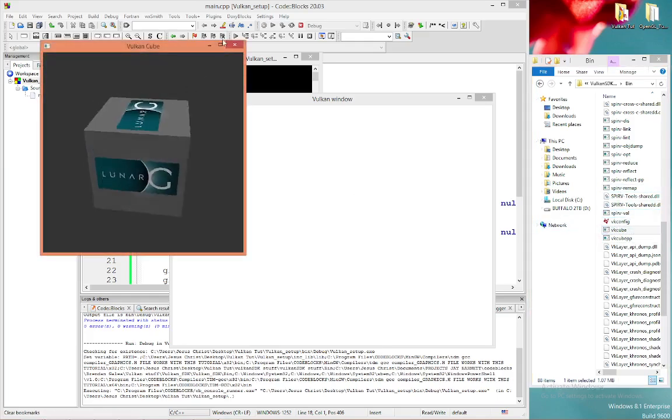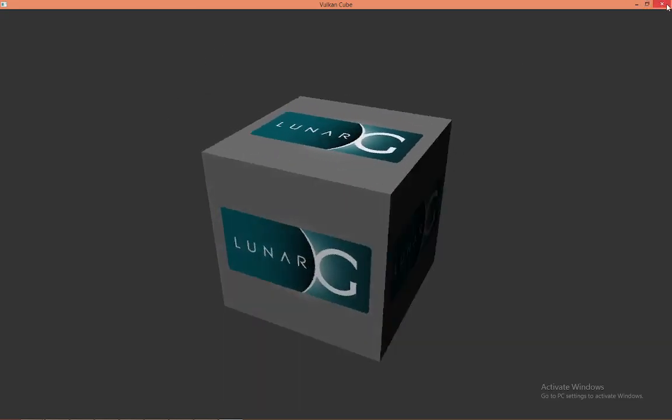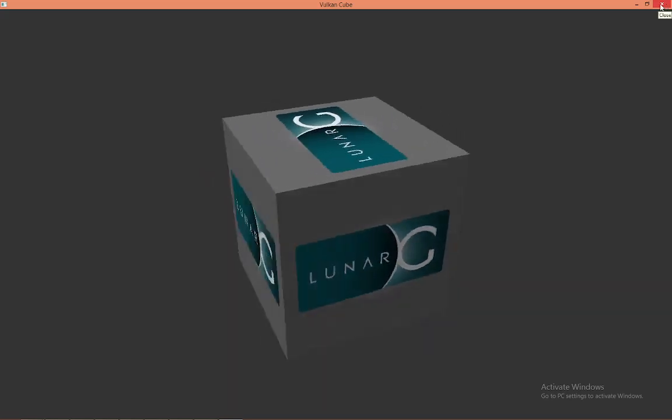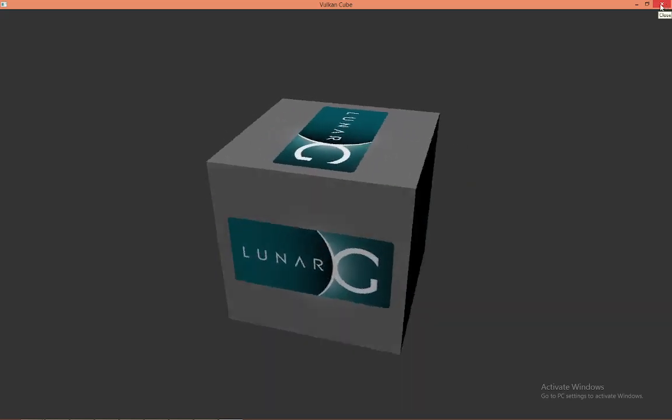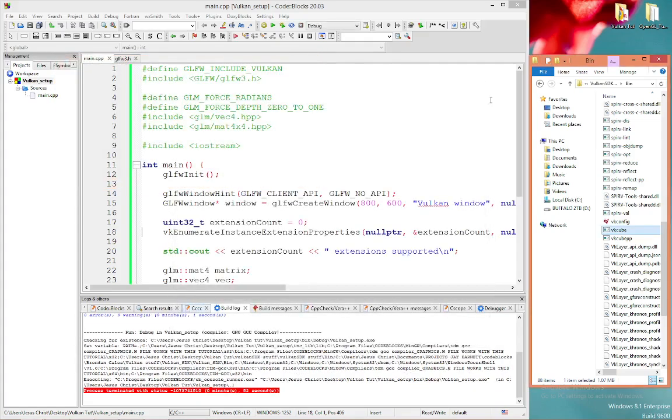You should be able to run that. Okay, 5 extensions supported. Some people get 12 on a specific tutorial I saw. Some people get 8. But I'm getting 5 extensions right now, and I shouldn't have a problem running this.